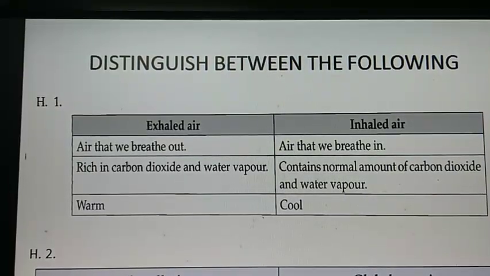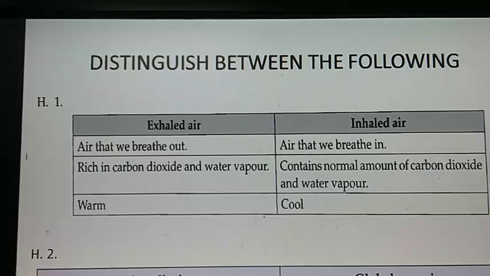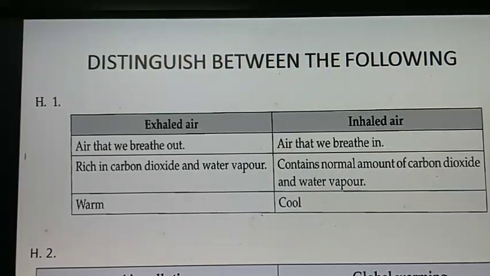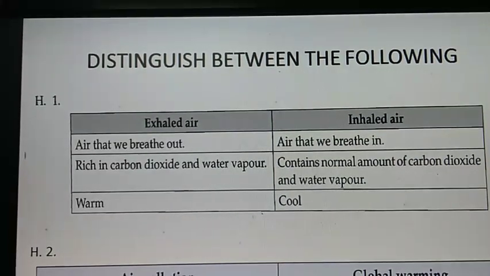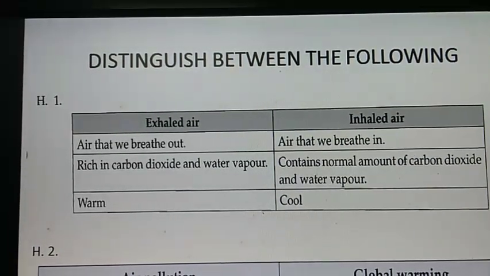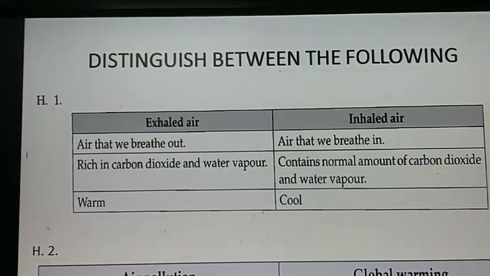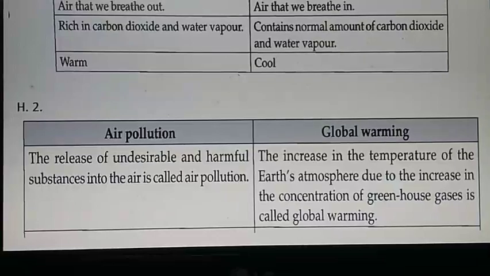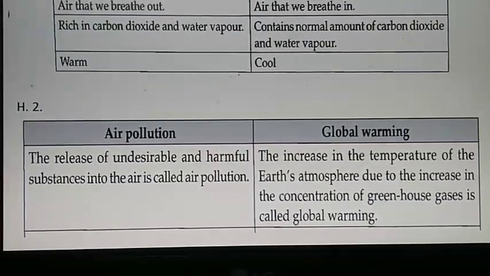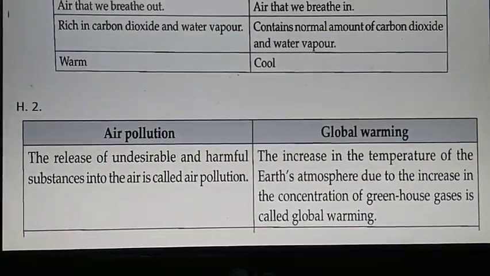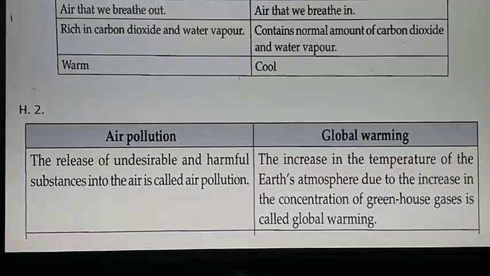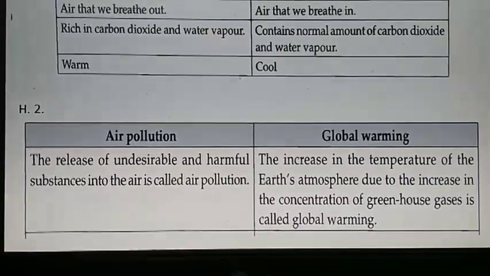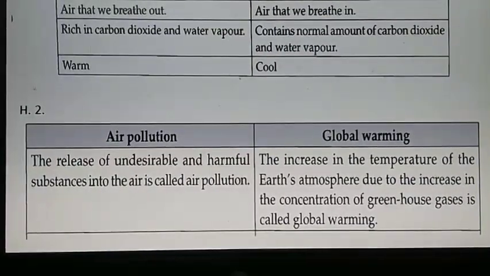Exhaled air is rich in carbon dioxide and water vapor. Inhaled air contains normal amount of carbon dioxide and water vapor. Exhaled air is warm. Inhaled air is cool. Second question. Air pollution and global warming. You can get the point of air pollution on page number 103 of the textbook, and global warming you can get on page number 104.